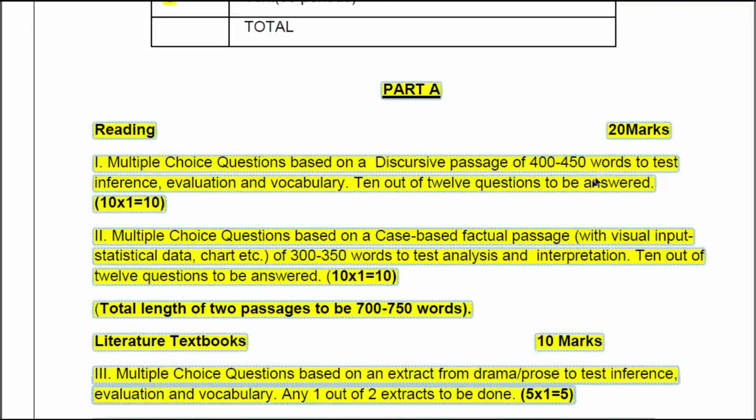So here you are getting 20 marks. Children, you please remember this. This is the very safe area where you can easily score that 20 marks out of 20 in this reading section. Try to improve your reading skill so that it is easy to score the complete mark in this section.